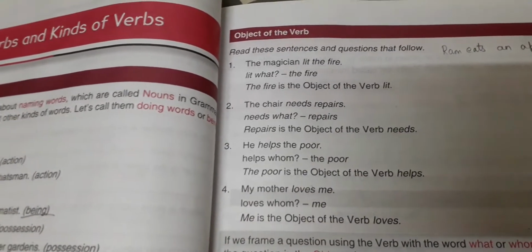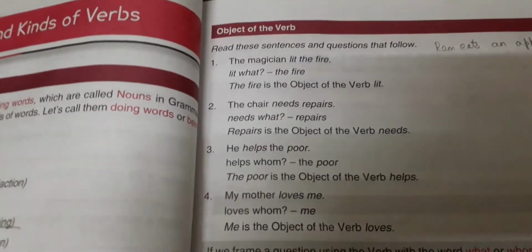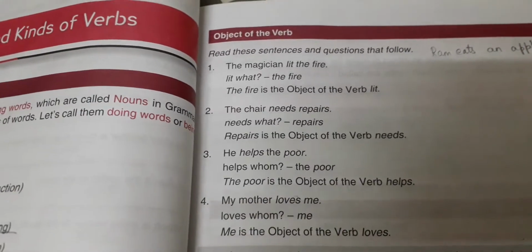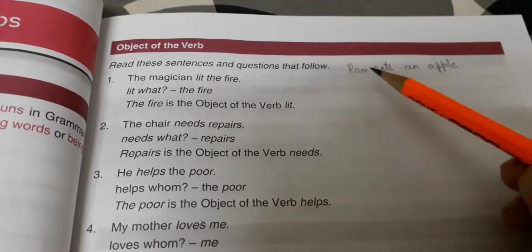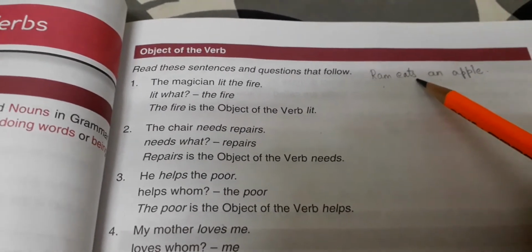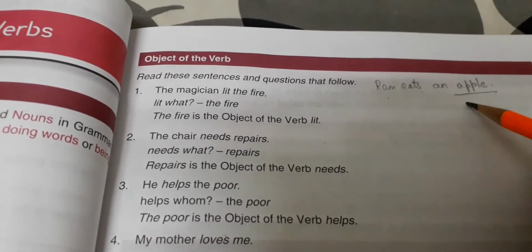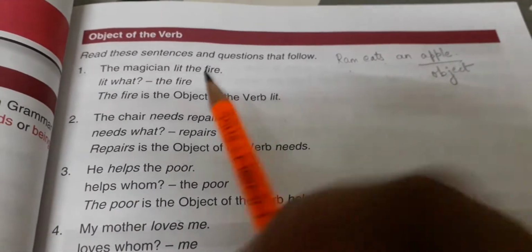Now suppose whatever the subject is doing, the action is reflected on the object, right? Now let's take an example. Rahul eats an apple. Now what is Rahul doing? Rahul is eating what? An apple. So here apple is the object.